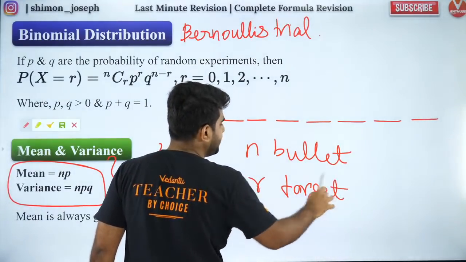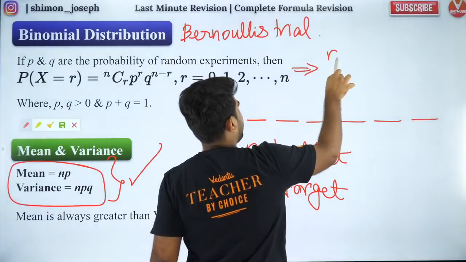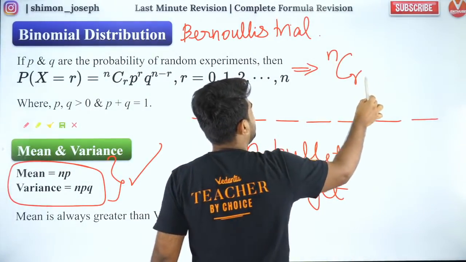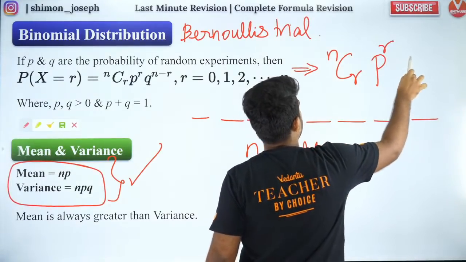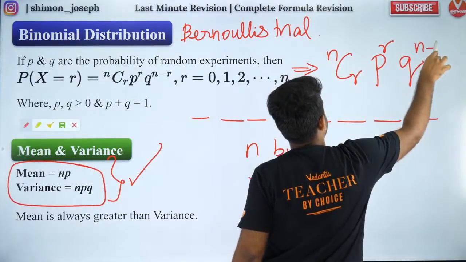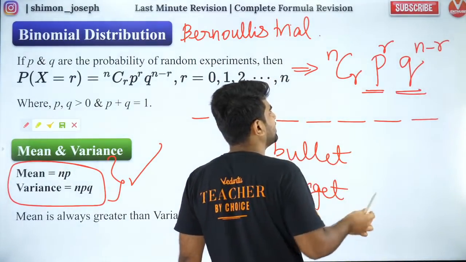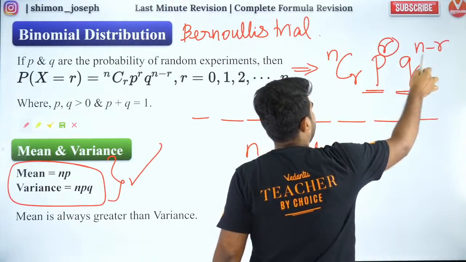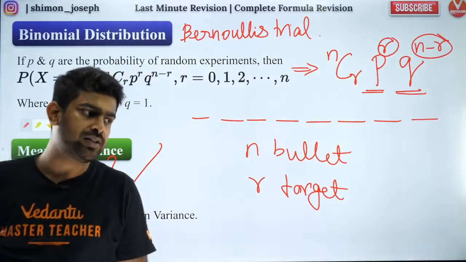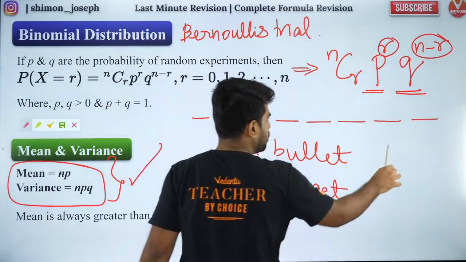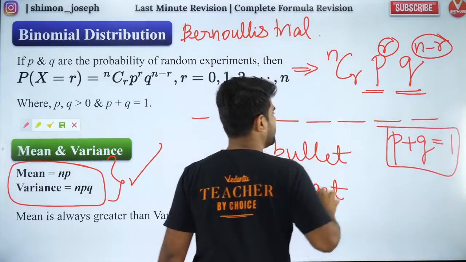So what is the probability of this happening? That is given by this formula. Out of n bullets, I choose r bullets, and r bullets will be success. So success will be p to the power r, and failure will be q to the power n minus r. q is the probability of failure, p is the probability of success, success r times, failure n minus r times. So this is called your Bernoulli's trials. I hope you guys got it. Always remember p plus q is equal to 1.